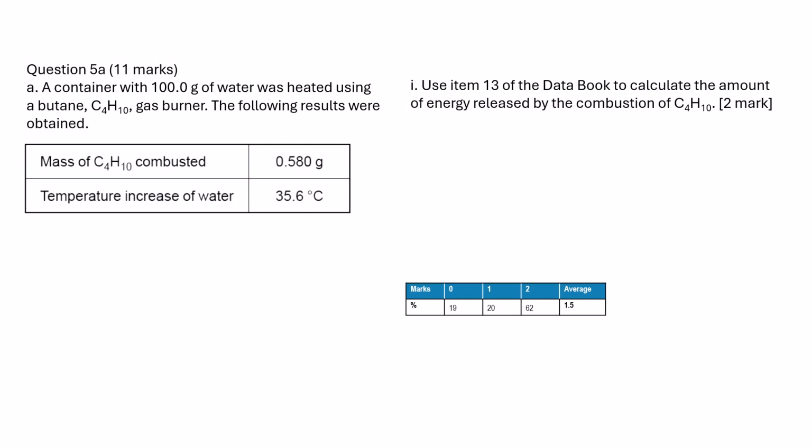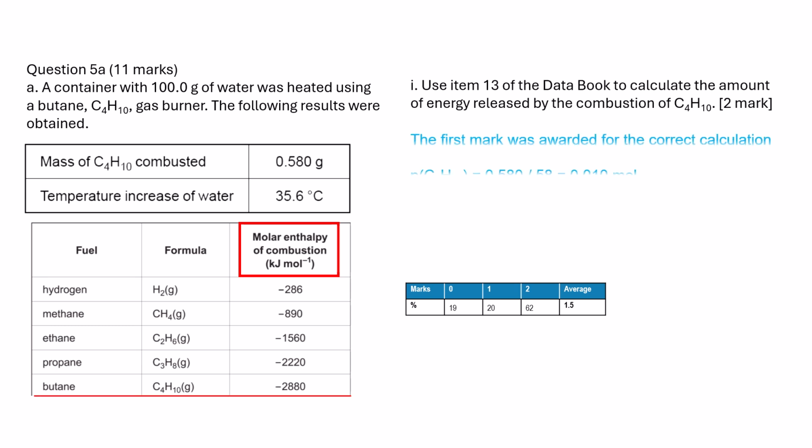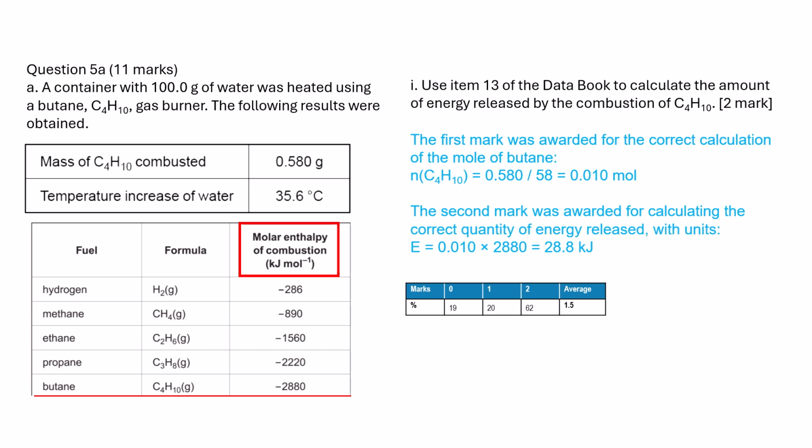Since the data book gives the molar enthalpy of combustion, not mass enthalpy, we convert the mass of butane to moles. Then, moles of butane are multiplied by the molar enthalpy of combustion of butane, which is the energy released through combustion.